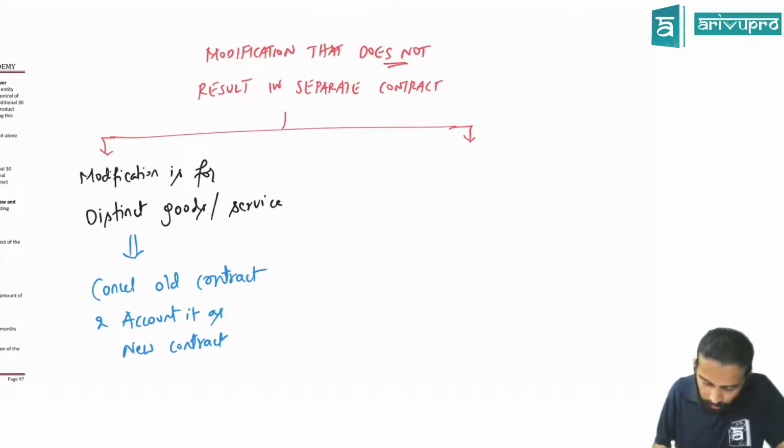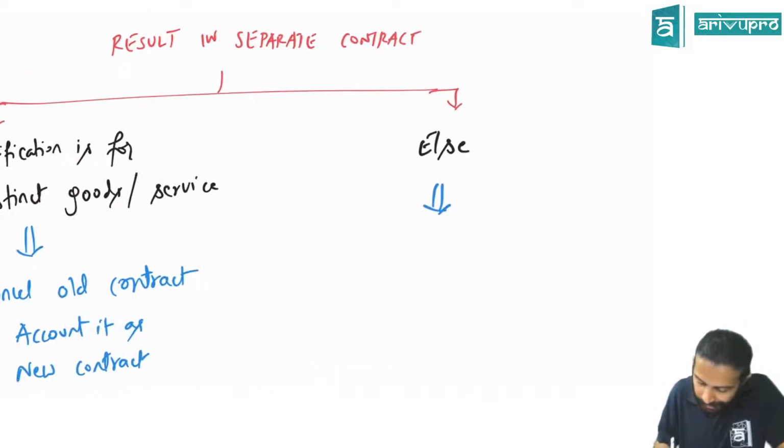If it is not for distinct goods or services, meaning else, you will do something known as cumulative catch-up accounting, or cumulative revenue catch-up accounting.